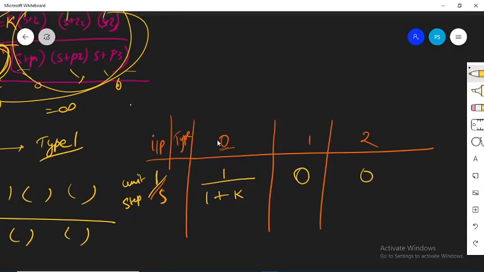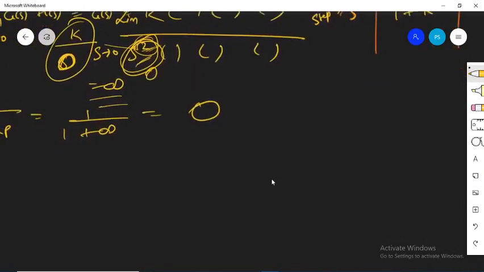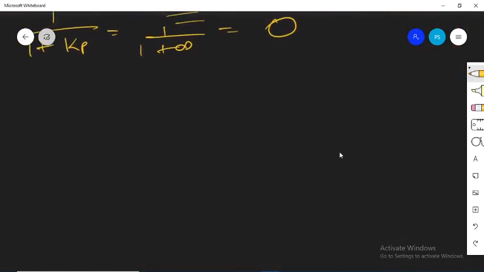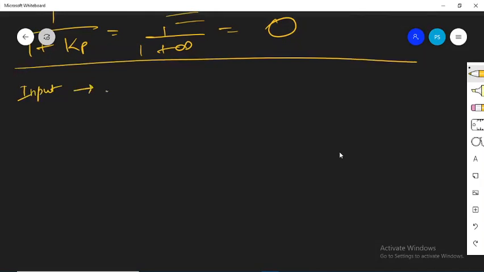Okay. Next, let me change the input. These were the conclusions for unit step input. Now let me change the input. So now we are going to take the input as ramp. For ramp input, R(S) will be written as 1 by S square, because ramp means r(t) is equal to t. Actually, Laplace of t is 1 by S square.